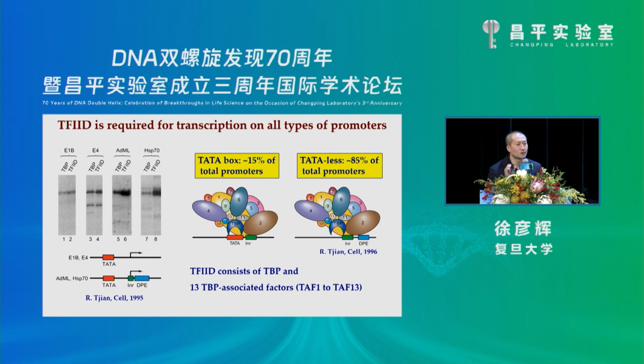So we know that human promoters are highly diversified in terms of sequence. And the majority of the human promoters are TATA-less promoters. They don't have a TATA box. And TFIID consists of TBP and 13 TBP-associated factors. The molecular weight is about 1.3 megadaltons. It's a huge complex. And TFIID function is essentially required for all the Pol II-mediated transcription, and its function could not be replaced by TBP.